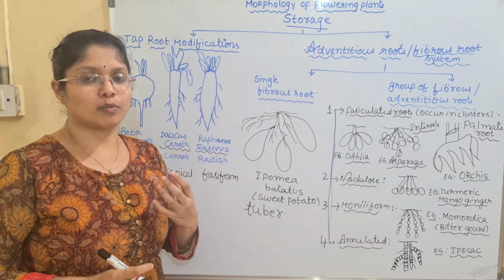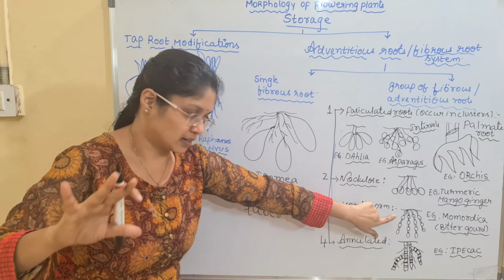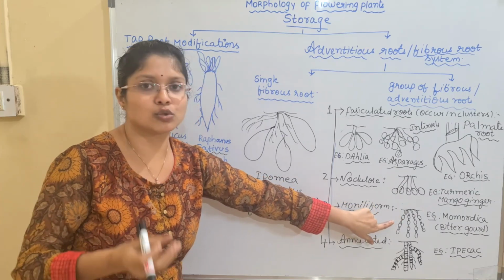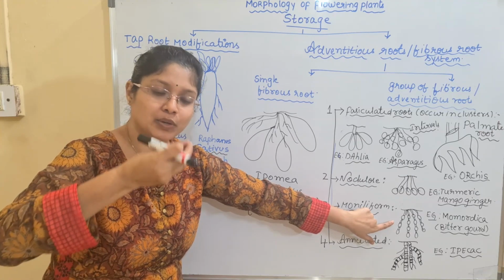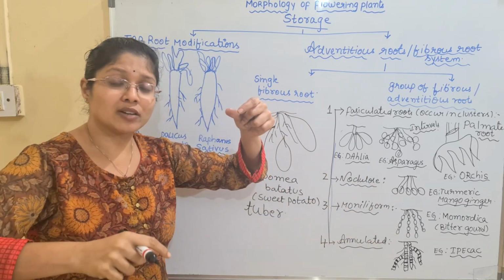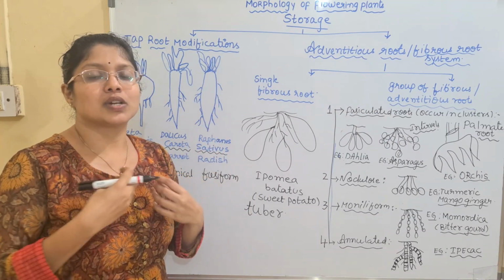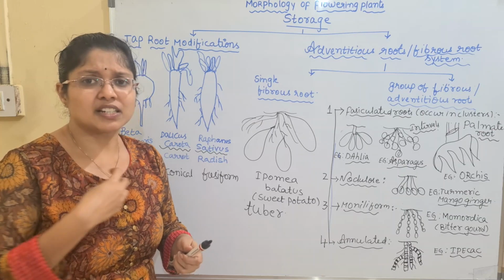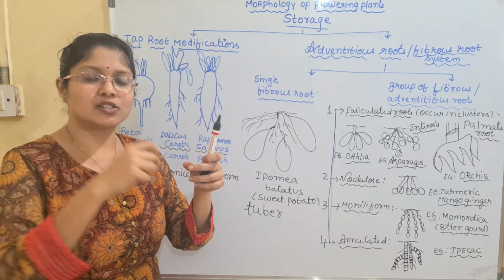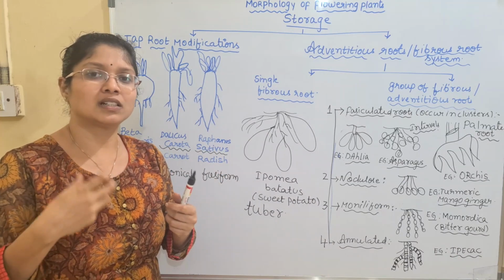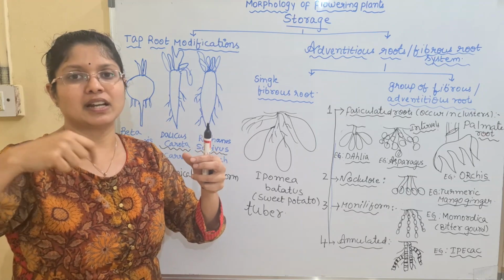And next we have moniliform roots. What are moniliform roots? If you observe, the fibrous roots are again present here. Each fiber will store the food material, leave a gap, again store food material, and leave a gap. So a single root will show a beaded appearance, just like beads on a string. If you attach some beads on a chain or string, how will the appearance of that chain be, children? You have some beaded appearance.